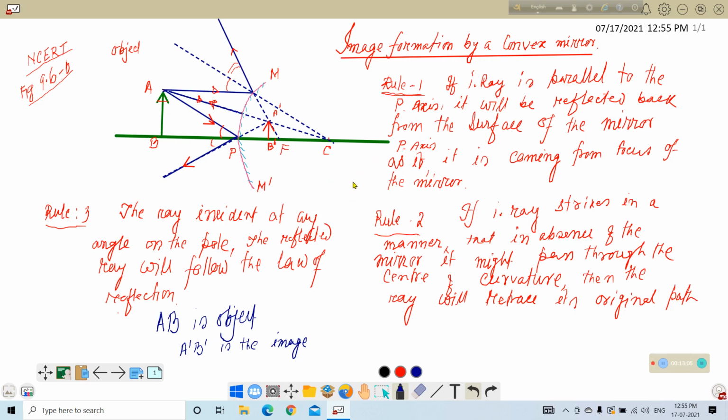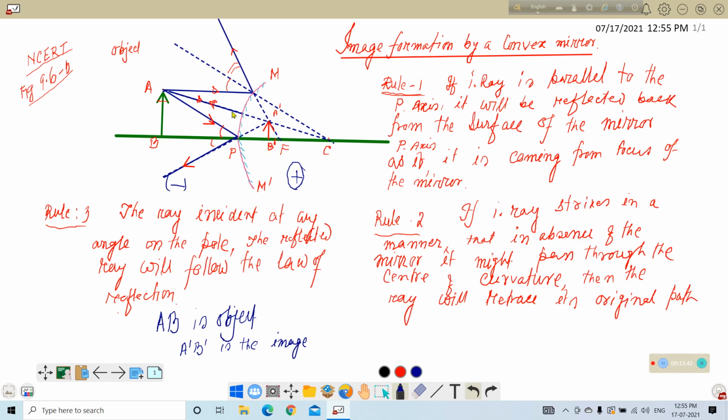Now from the first video, we have seen this distance. This distance is negative distance, sorry, and this distance is positive distance. All the distances will be measured from the pole. So the object distance in this case is negative distance, and image distance is positive distance. Also, the distance of the focus or the focal point is also positive distance.